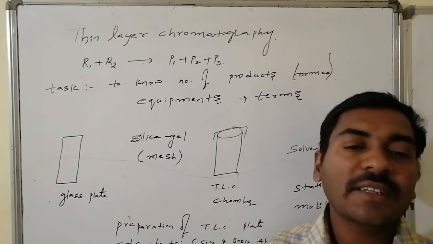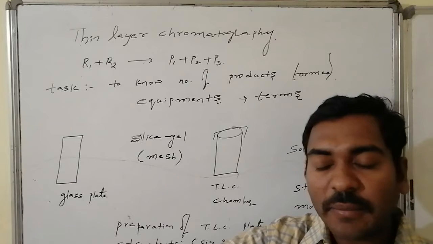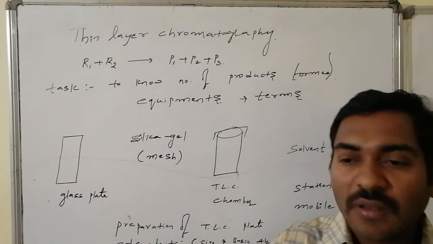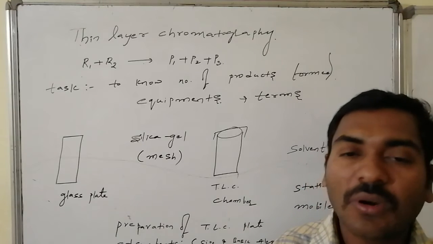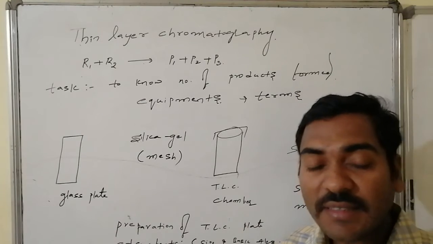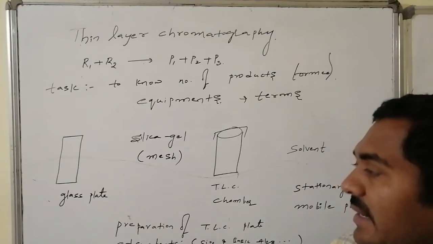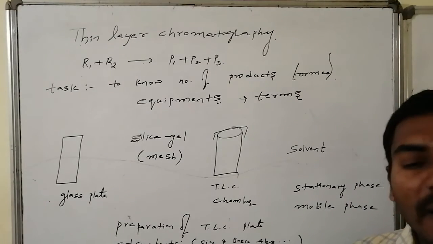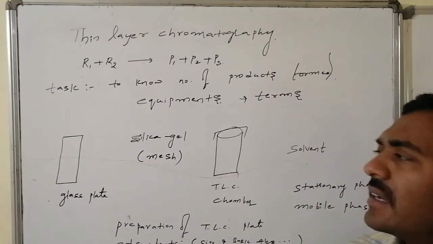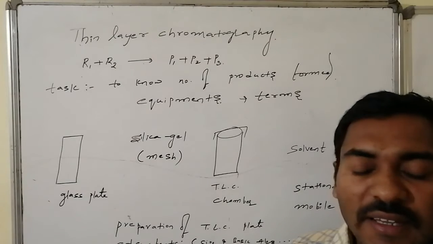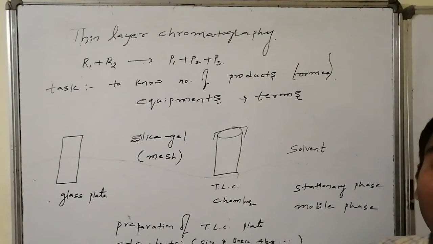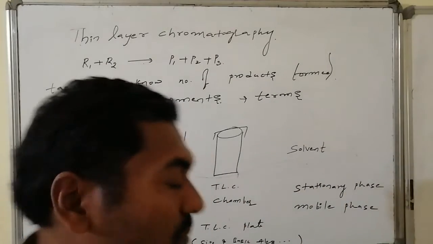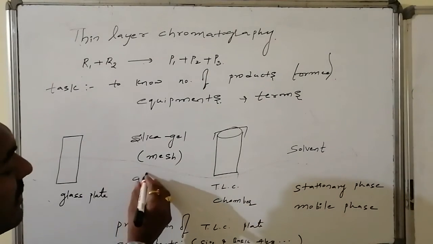Hence it is said to be thin layer: silica gel is pasted as a thin layer over the glass plate, and that is used for the analysis of mixtures of organic compounds to know how many components are there. Hence it is thin layered chromatography, and this is the glass plate everybody knows. We take the adsorbent as silica gel, which has an acidic nature. Powdered silica gel can be taken, otherwise alumina, which is basic in nature, can also be taken. So silica gel powder is generally available, and this is known as the adsorbent.